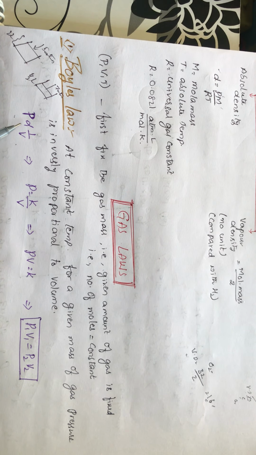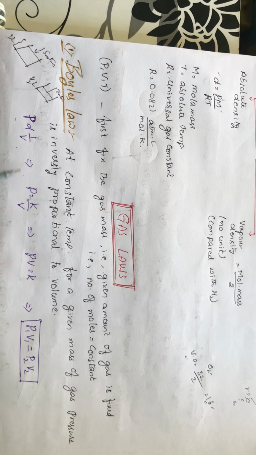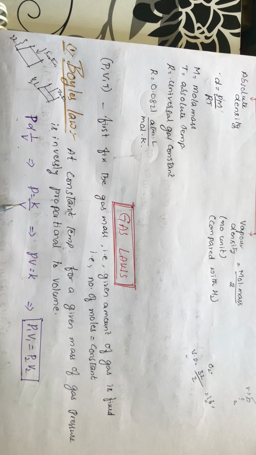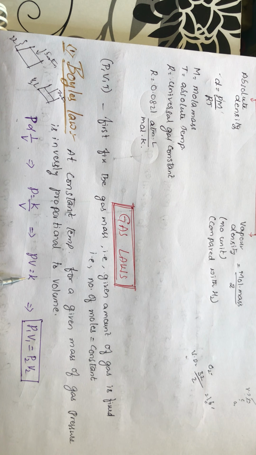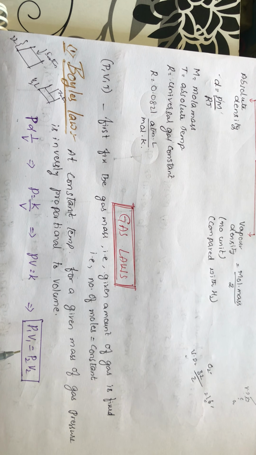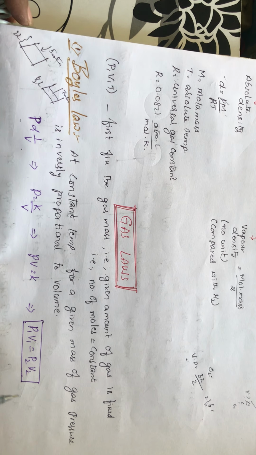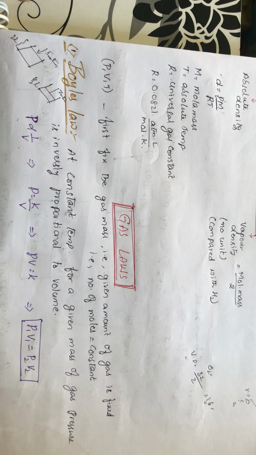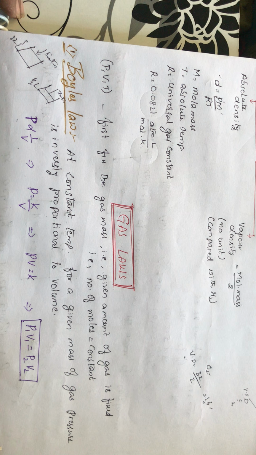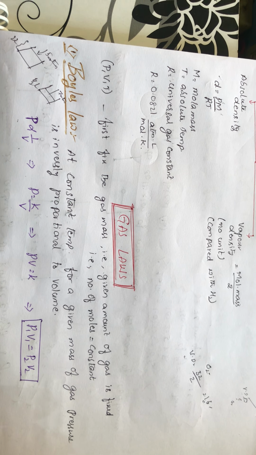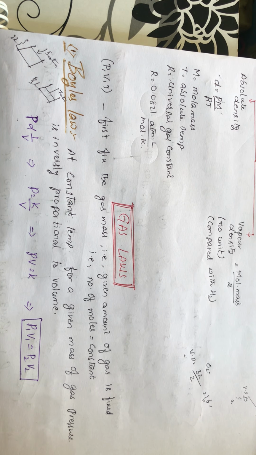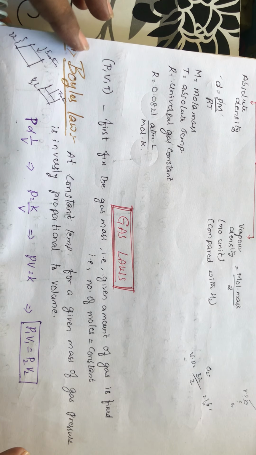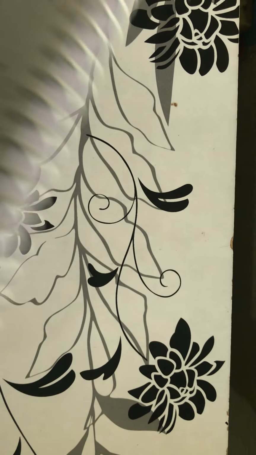Now what you are doing? You are removing the proportionality, keeping equal: P is equal to K by V. If you send V across, this side will become PV is equal to constant, and it implies P1 V1 is equal to P2 V2, and this law is called as Boyle's law. In simple terms, it is P1 V1 is equal to P2 V2 at constant temperature for a given amount of gas, means the pressure is inversely proportional to the volume. This is what you will be having with respect to Boyle's law.